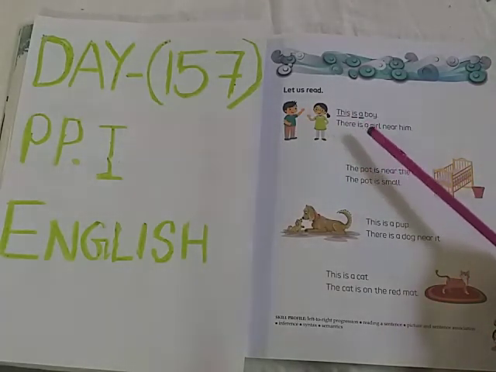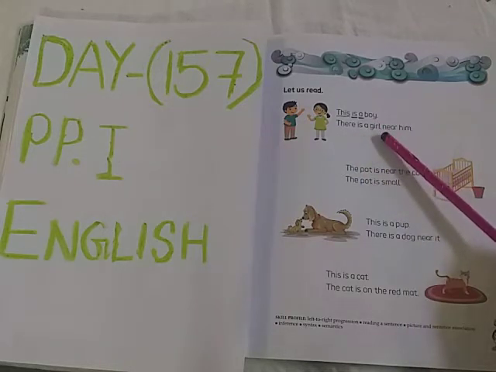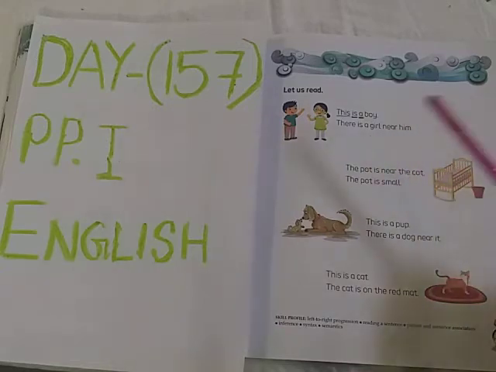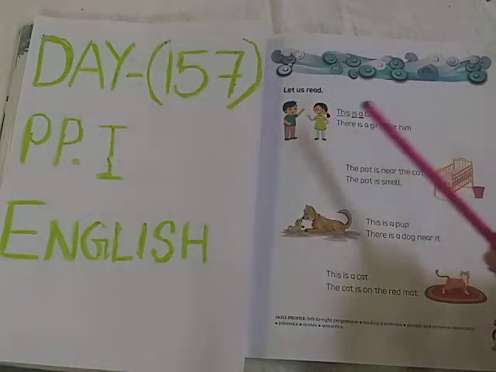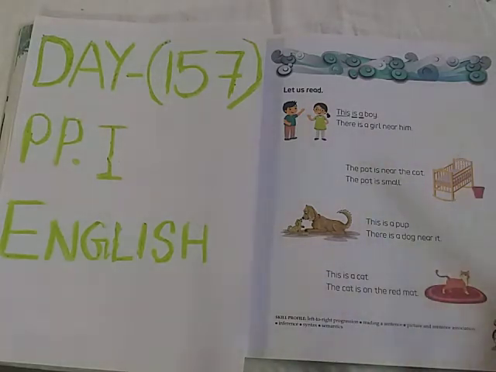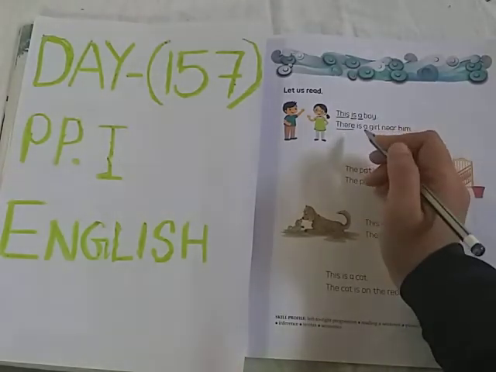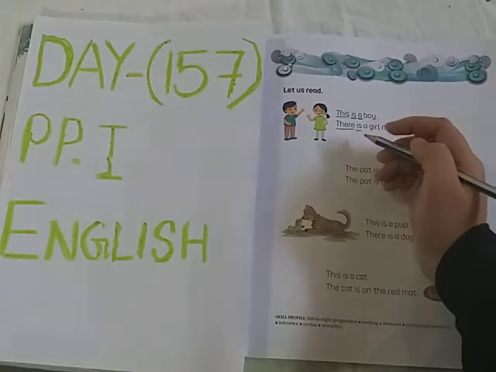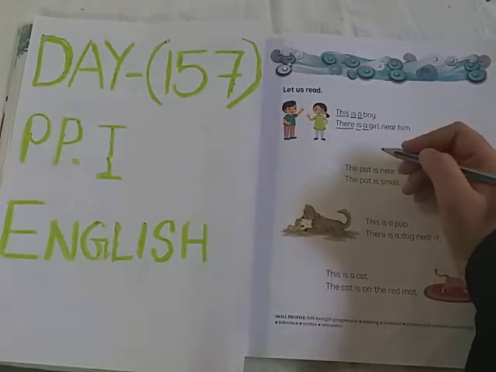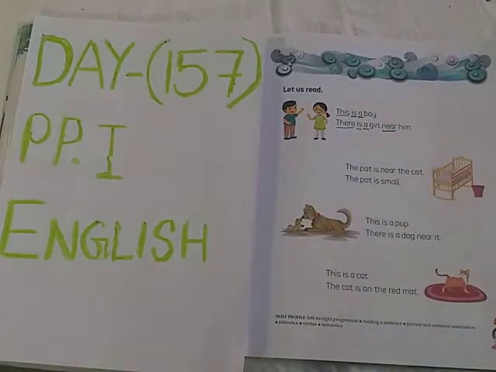T-H-E-R-E, there. I-S, is. A. G-I-R-L, girl. N-E-A-R, near. H-I-M, him. There is a girl near him. You can see the boy, and even the girl is near the boy. So, T-H-E-R-E, there is a sight word. Is is also a sight word. A is also a sight word. N-E-A-R, near, is also a sight word.